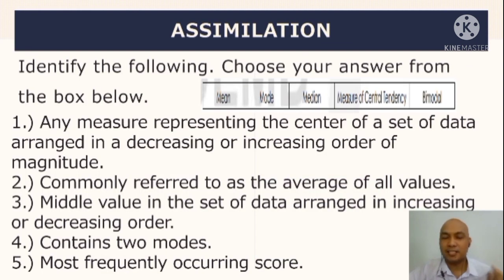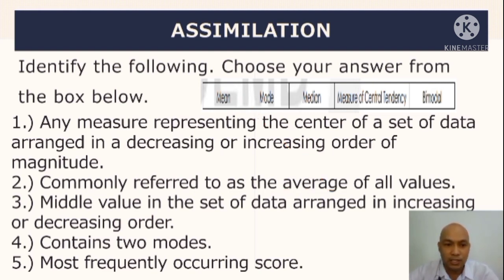So, pagdating naman kay assimilation, ito nasa module mo na to. Madali na lang to. Tapos, pasahin mo lang siya. Maintindihan mo yan. So, halimbawa, number 1, any measure representing the center of a set of data arranged in decreasing or increasing order of magnitude. Hindi lang to kay median, but instead, tumutukoy ito kay measures of central tendency. Next, number 2, commonly referred to as the average of all the values. Other term natin dyan ay mean. Hindi na masyadong average ang ginagamit sa statistics, but instead, mean na yung karaniwang ginagamit.